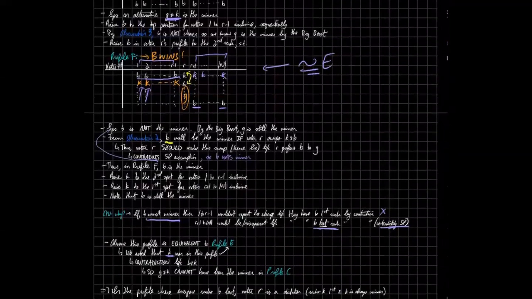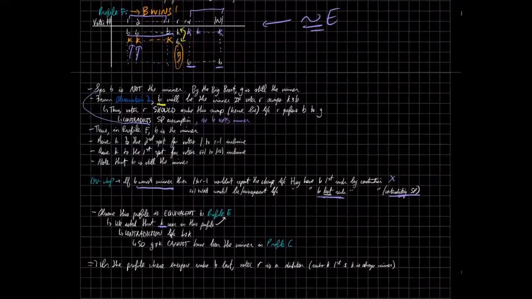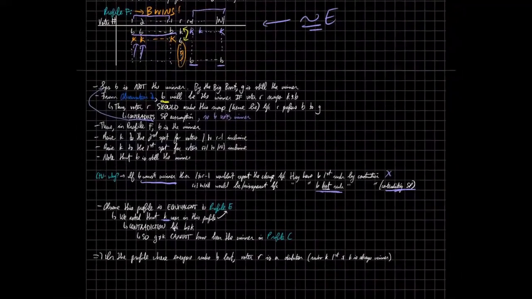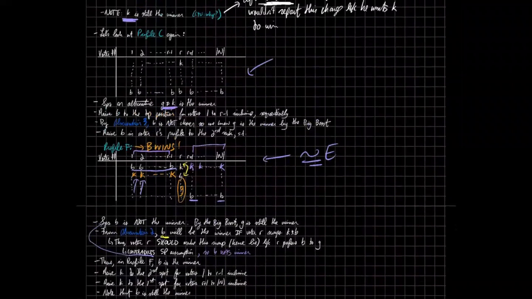So this means that B does not equal K, right? We know that B does not equal K. We already have that assumption, or that fact, that Trump and K are different people. So we know for sure that G couldn't have been the winner in our original profile C, the one which we made the modifications to.